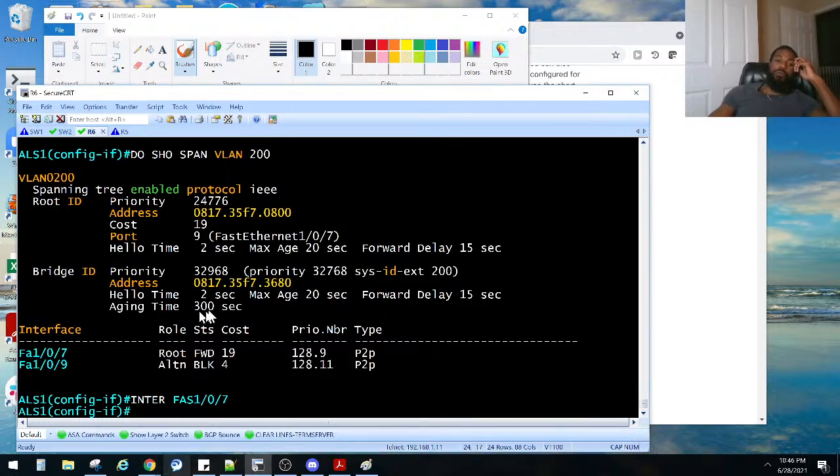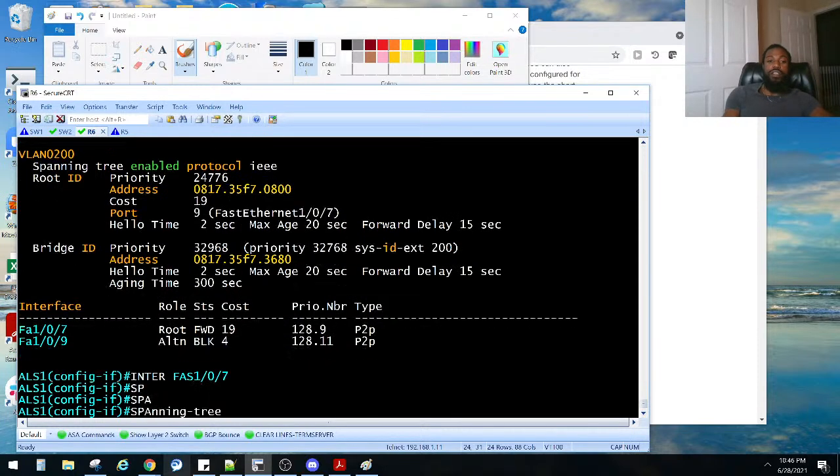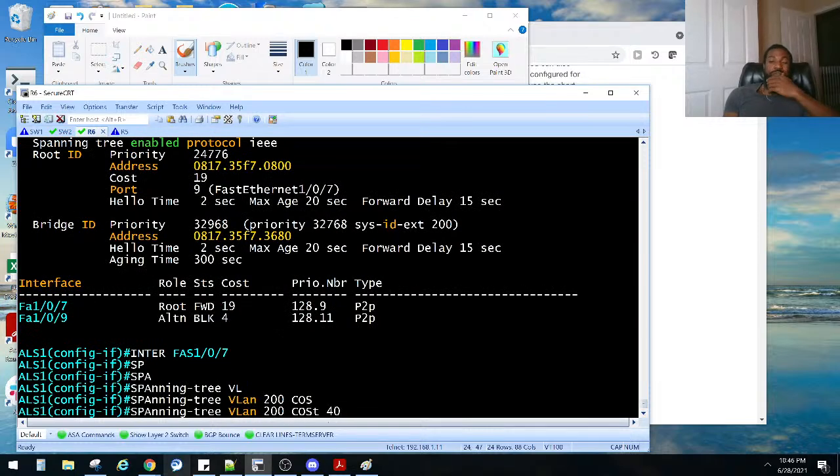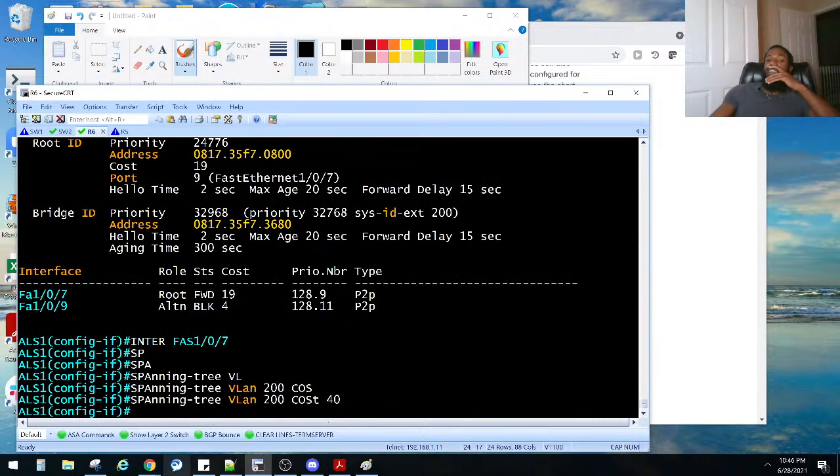All right, so 107, spanning tree VLAN 200 cost of 40, right? And then you said I can change 109 back to 19, and that should start forwarding. Did I change that though?